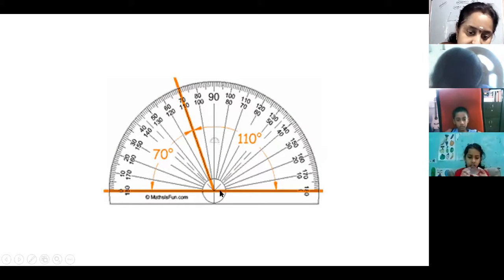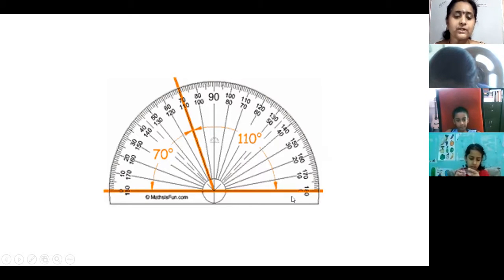Then measure this angle. So this is how much? 70. This is 70 and this is 110. Like this, you need to measure angles using the protractor.